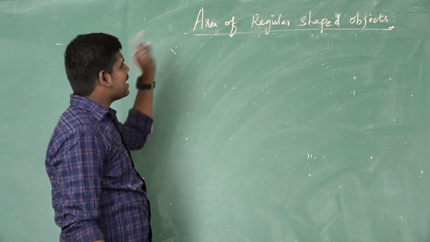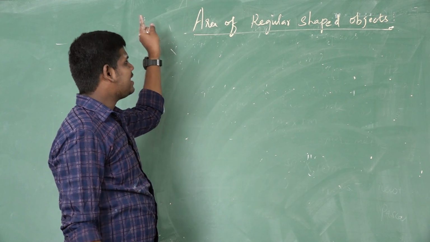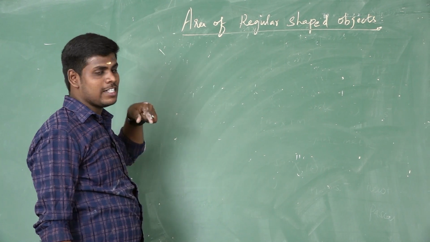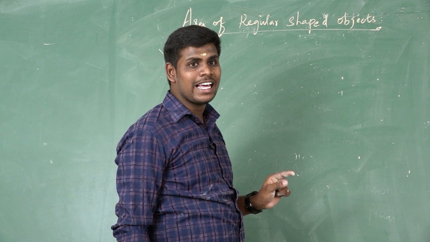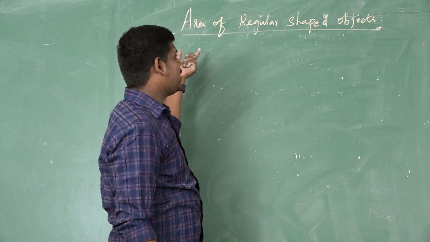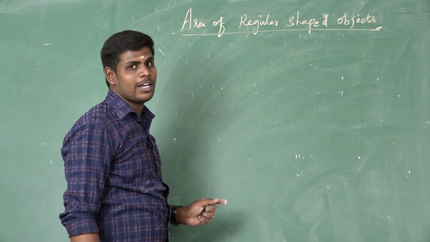Next topic is area of regular shaped objects. How to calculate the area of a regular shaped object? The area of a regular shaped object can be calculated by using the relevant formula. In the table below, we are going to calculate the area of regular shaped objects.